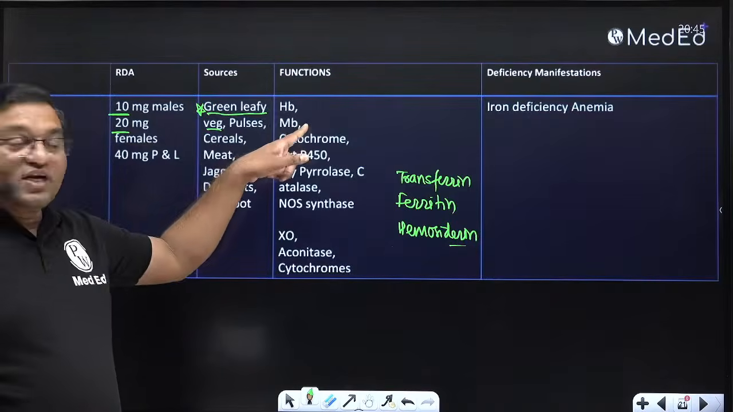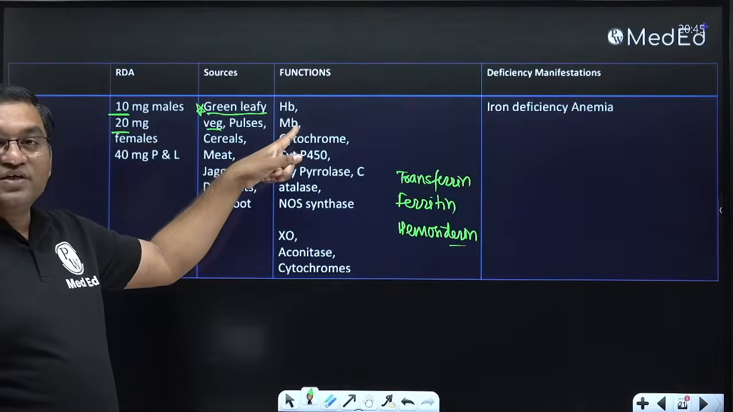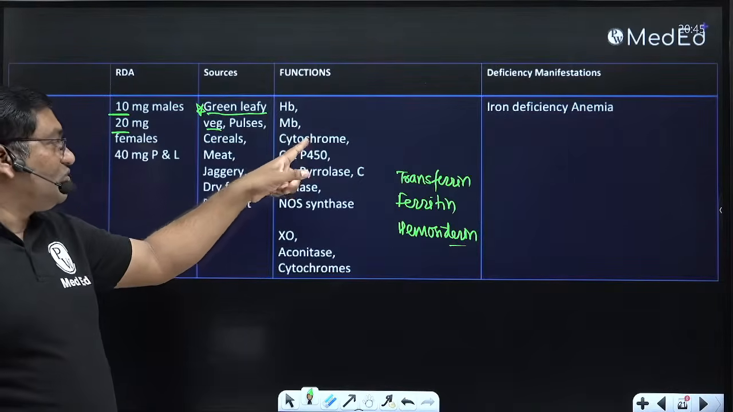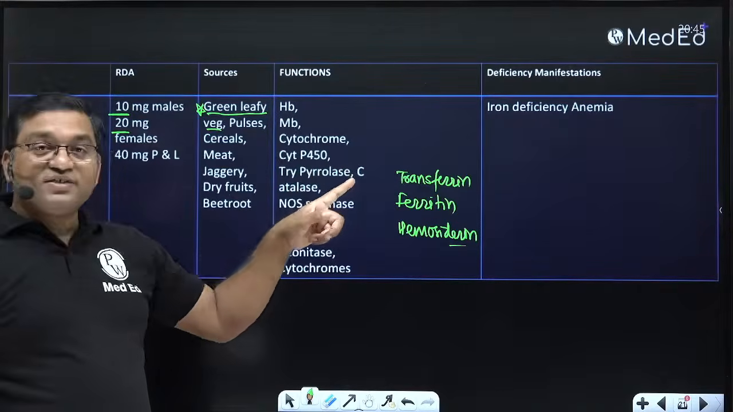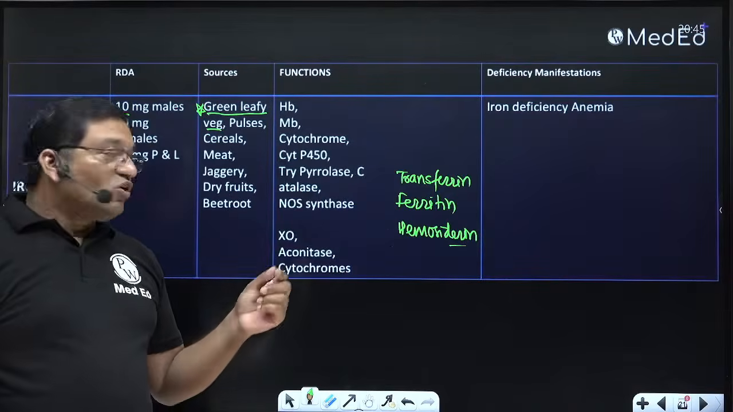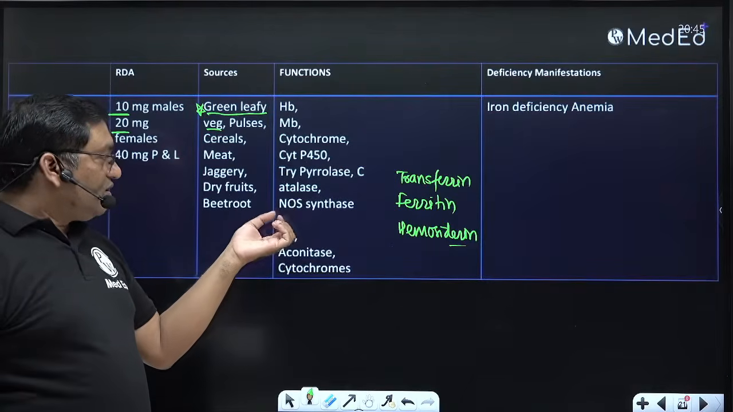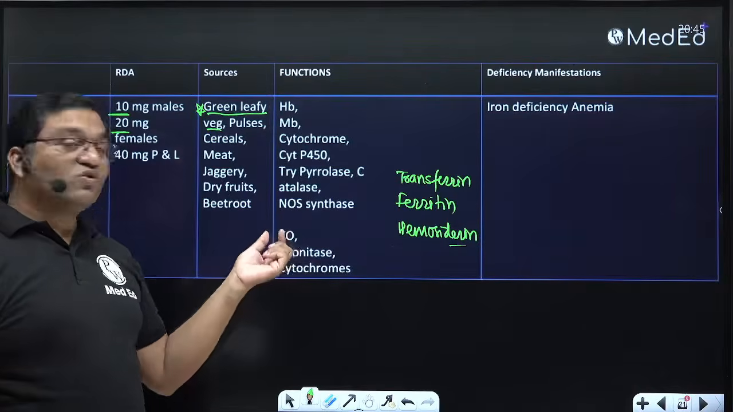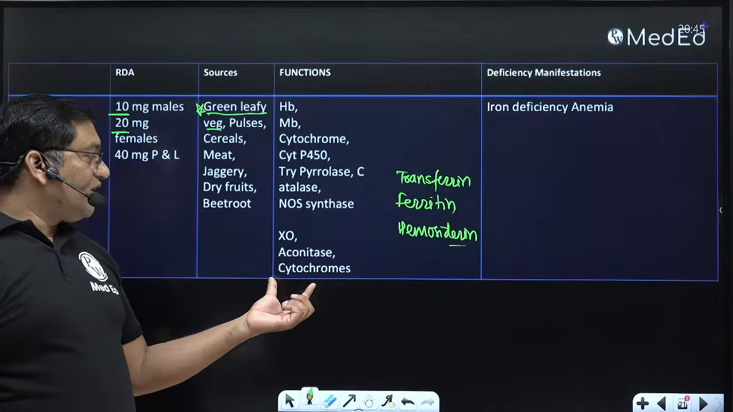Hemoglobin is required for transport of O2 and CO2. Myoglobin, storage of oxygen. Myoglobin is important. Cytochrome, electron transport chain. Cytochrome P450, detoxification reaction. Tryptophan pyrrolase in the tryptophan metabolism. Catalase is important in the removal of H2O2. Nitric oxide synthase, where arginine is converted into nitric oxide. Xanthine oxidase, purine nucleotide degradation, aconitase, Krebs cycle, and cytochromes.